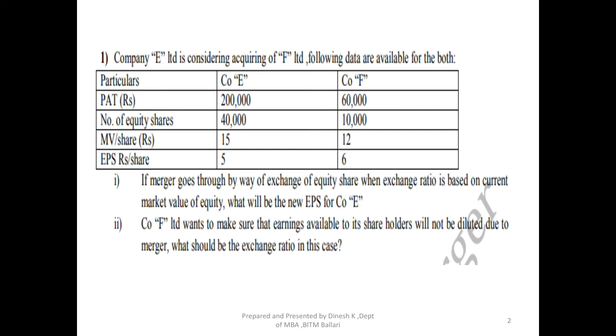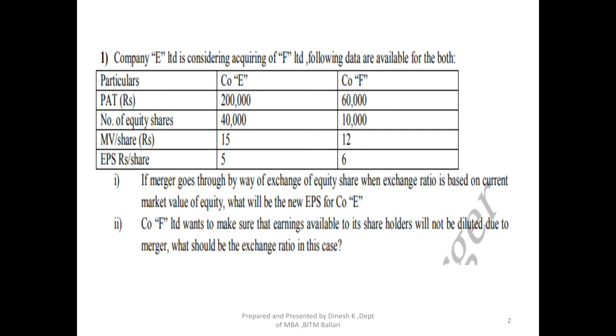PAT stands for profit after tax. They may not give you the full information, so we need to understand these short forms, that is PAT, profit after tax, of both companies. That is 2 lakhs for Company E and 60,000 for Company F. The number of equity shares of Company E is 40,000 and Company F is 10,000.